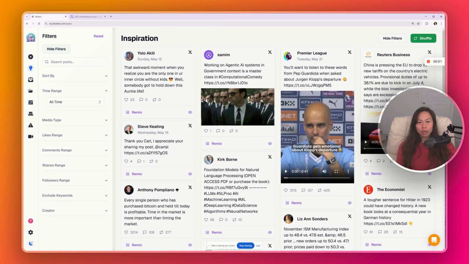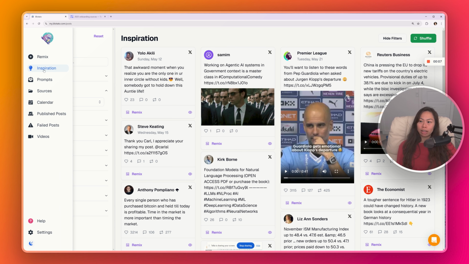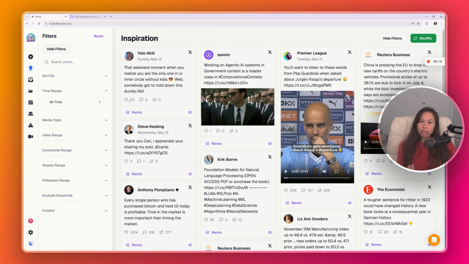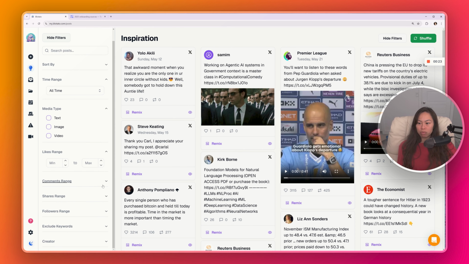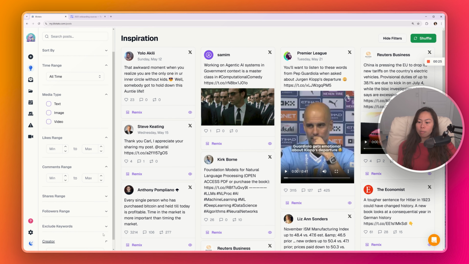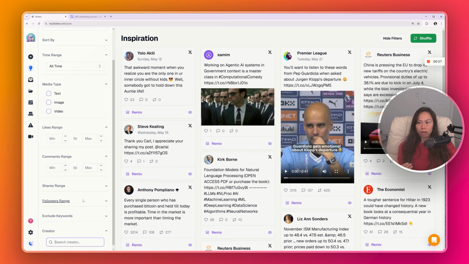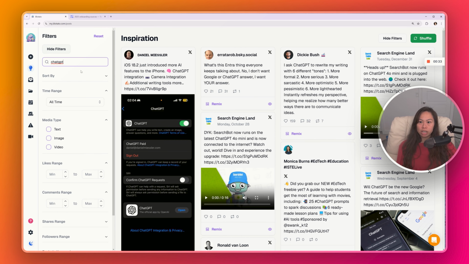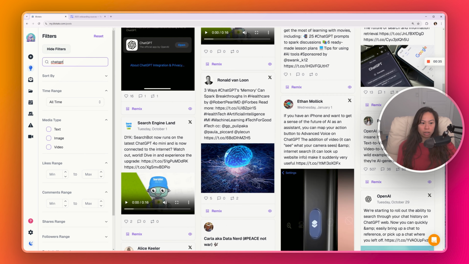In this video, you're going to learn how to use the inspiration database in Blotato so that you never run out of ideas. So first, navigate on the left-hand side to inspiration. The neat thing about this database is that you can search by different topics and filter by engagement, the type of media, number of likes, comments, and even find specific creators. So let's search the keyword ChatGPT, and you'll see a lot of different content pop up.